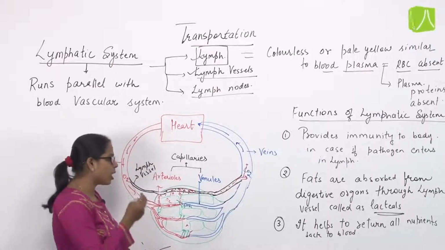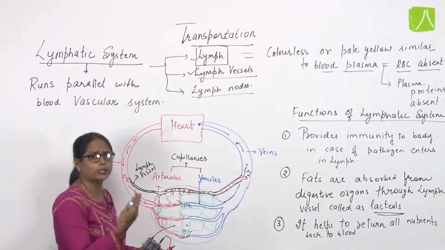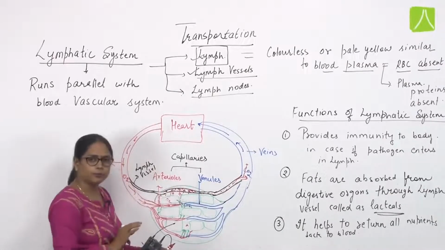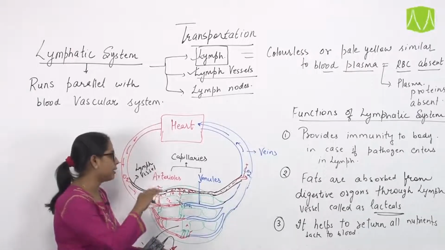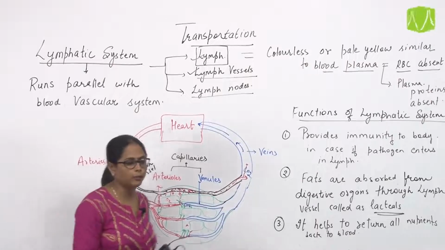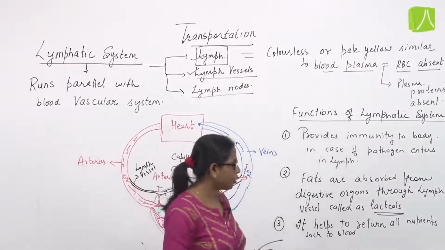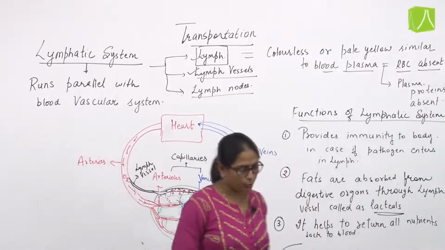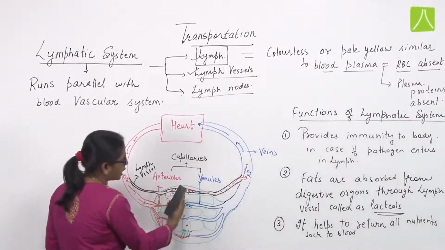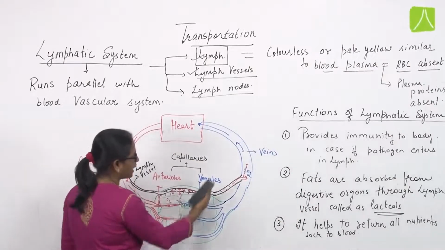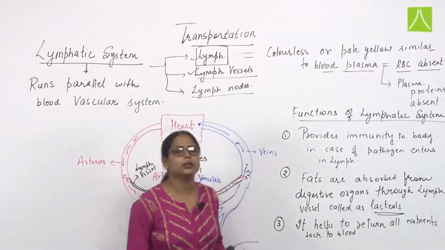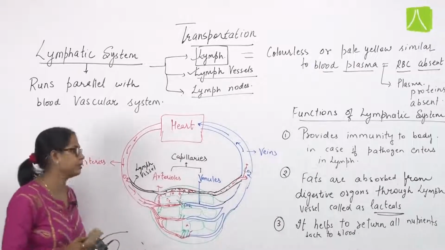So whatever nutrients, whatever important substances have leaked out from the blood, mix again with the lymph, and this lymph returns them again to the blood. So it is helping in returning all the nutrients which have leaked out of the blood back again to the blood vessels. So these are the important functions of the lymphatic system.